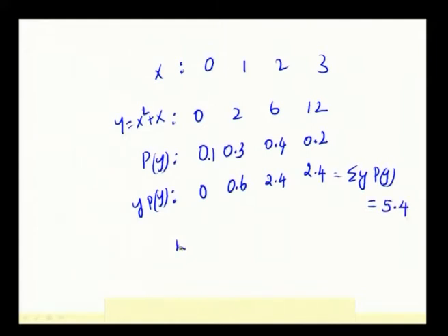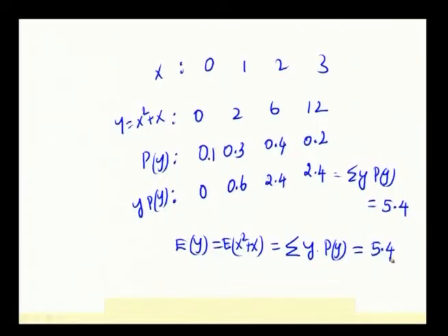So, expectation of y, which is expectation of x square plus x, according to the formula is summation y into p of y, and this is equal to 5.4. So, we have found out the expectation of a function of a discrete random variable.